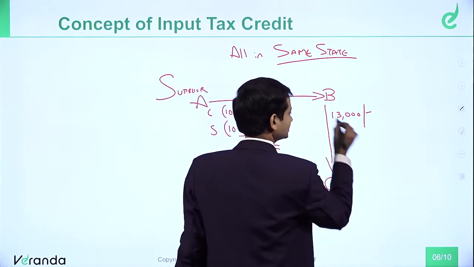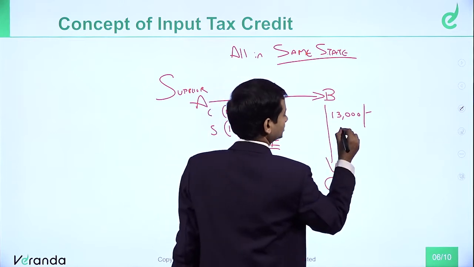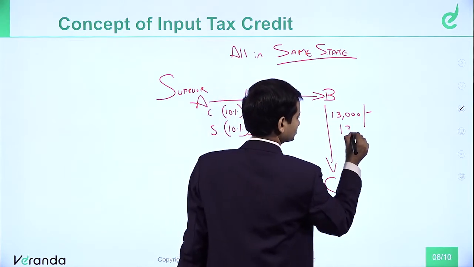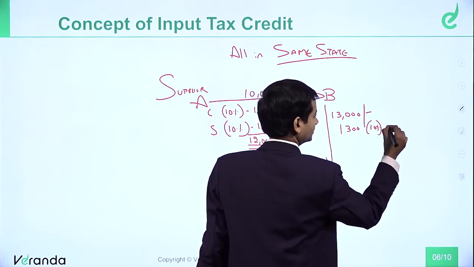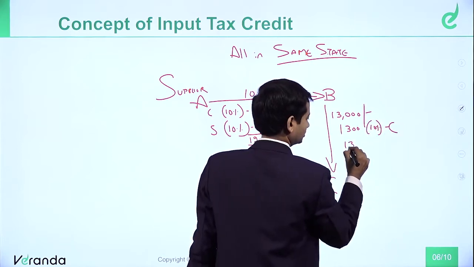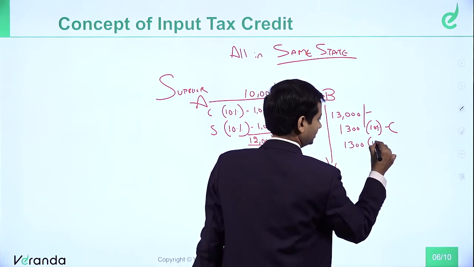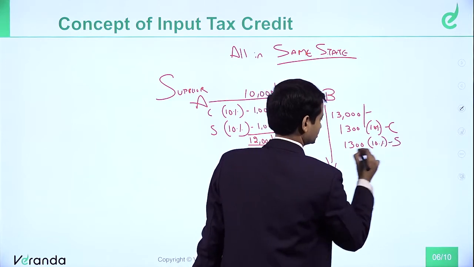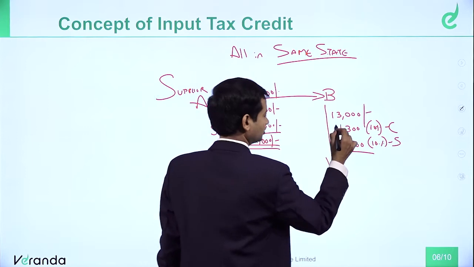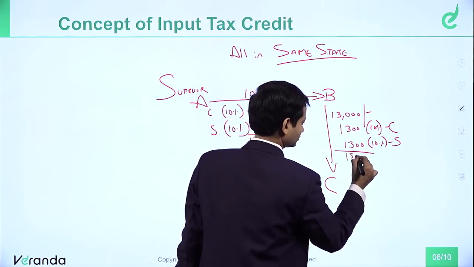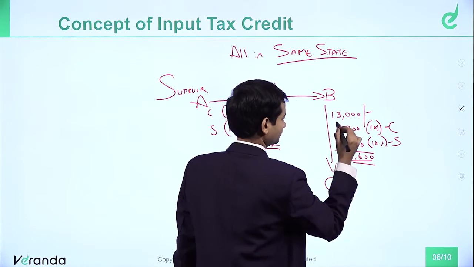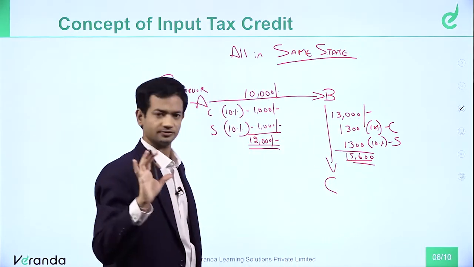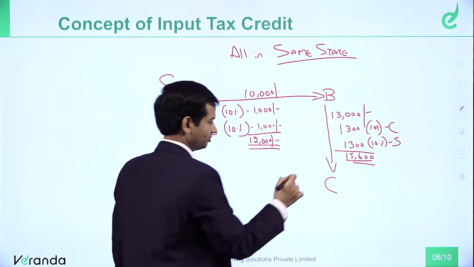Let's say the same product is selling to C, right? So 13,000, on that 10%, so 1,300 CGST, and 10% SGST, 1,300. So the bill value is 13,000 plus 2,600, that is 15,600, right? So now the bill comes to C.